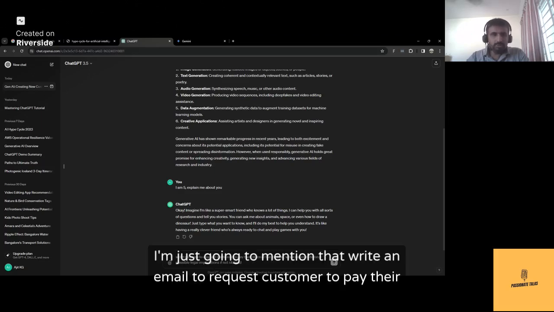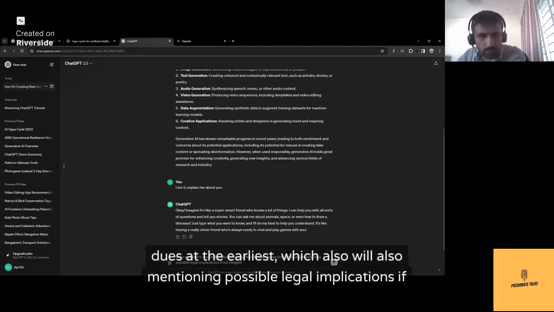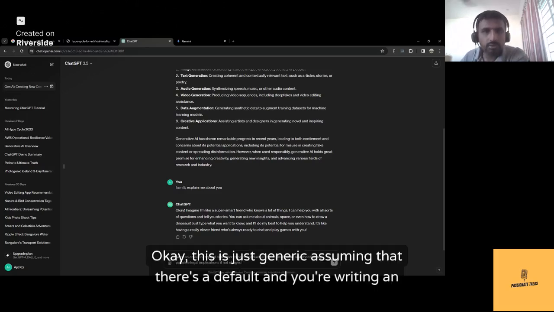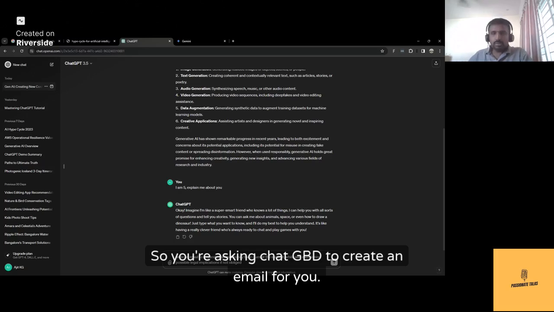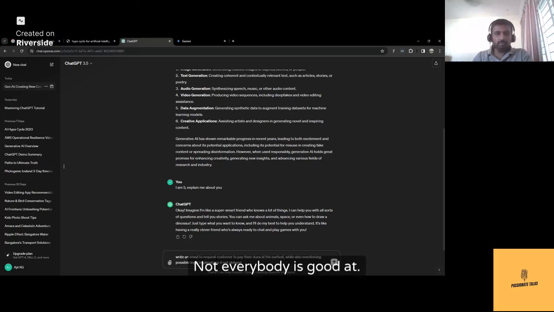I'm just going to mention: write an email to request customer to pay their dues at the earliest, while also mentioning possible legal implications if not obliged. Okay, this is just generic, assuming that there's a defaulter and you're writing an email to request them for payment. So you're asking ChatGPT to create an email for you.